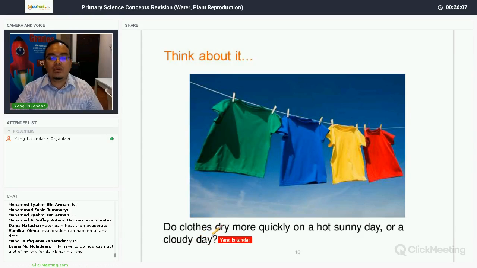Now think about it. Do clothes dry more quickly on a sunny day or on a cloudy day?